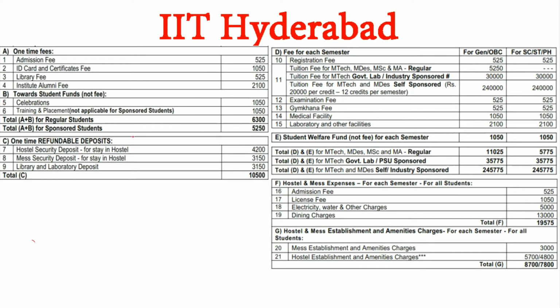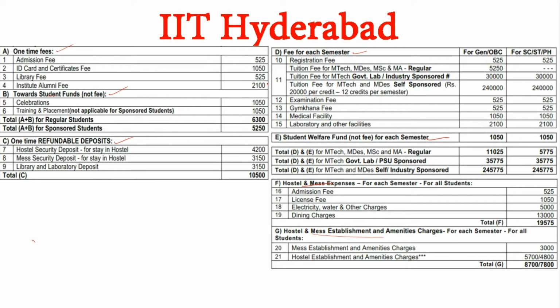In IIT Hyderabad there are 7 categories made. For one-time fees, meaning student fund and refundable fund, fee each semester, student welfare fund, and mess and mess establishment charges, and so on.